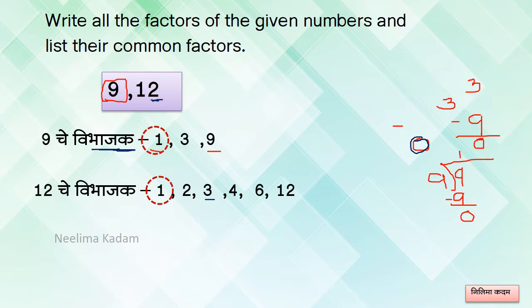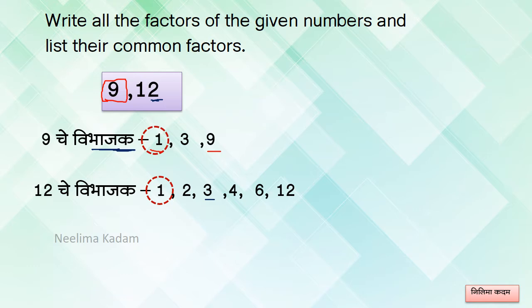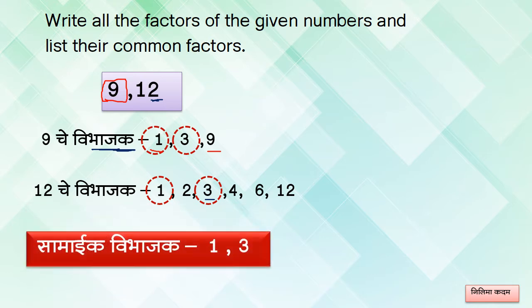Let's find out common factors in 9 and 12. Okay, first one is 1. Next, 3. See here, 3 is common and only 2 common factors are there. So we can write down common factors, that is Samayik Vibhajak, that is equal to 1 and 3.